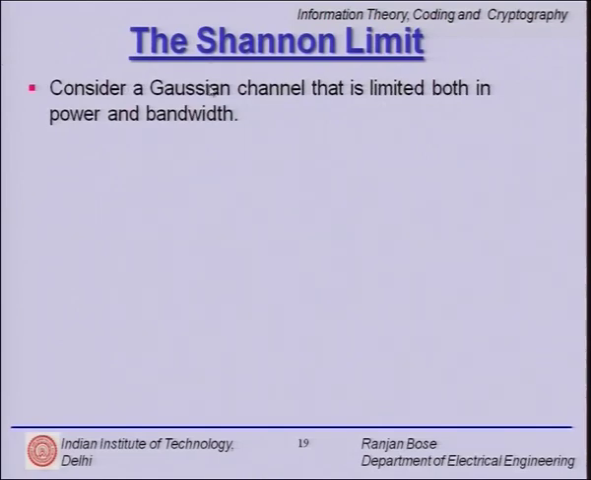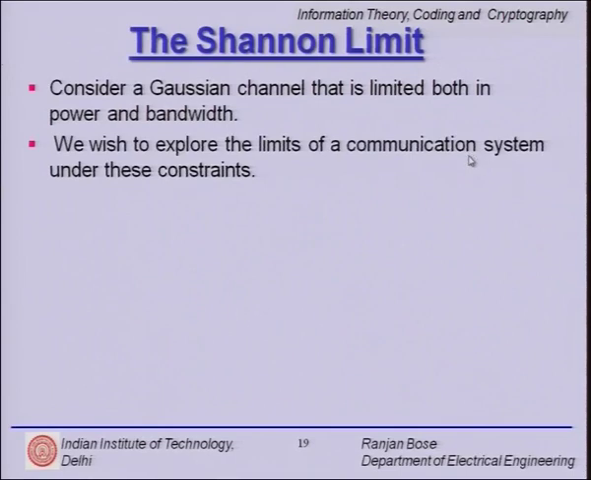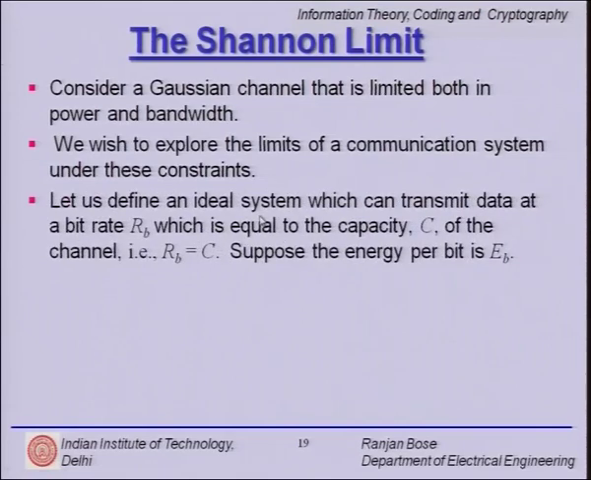So, again this is the fall off from the information capacity theorem. Let us consider a Gaussian channel once again, which is limited both in power and bandwidth. Now, we wish to explore the limits of communication system under these constraints. So, let us define an ideal system, since we are looking at the limits, which can transmit data at bit rate RB, which is equal to the capacity.